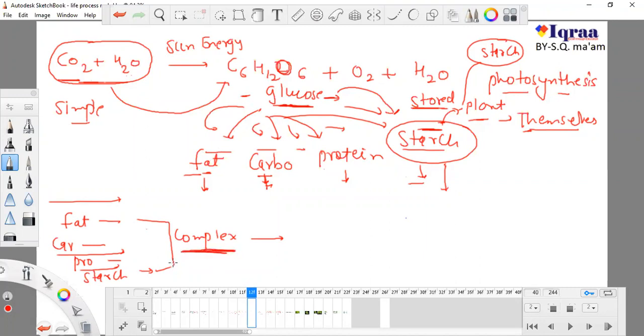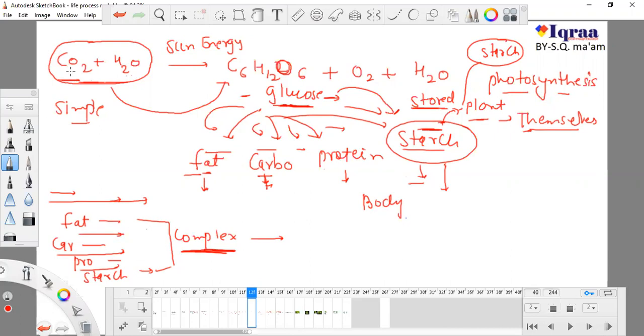Now, to get absorbed by our body, our body cannot absorb fat directly, our body cannot absorb carbohydrate directly, or protein or starch directly, because they are so long. The molecular formula is so long: CH, CH2, CH2. Why am I calling them complex? Because they contain a huge and long chemical formula. That's why they are complex.